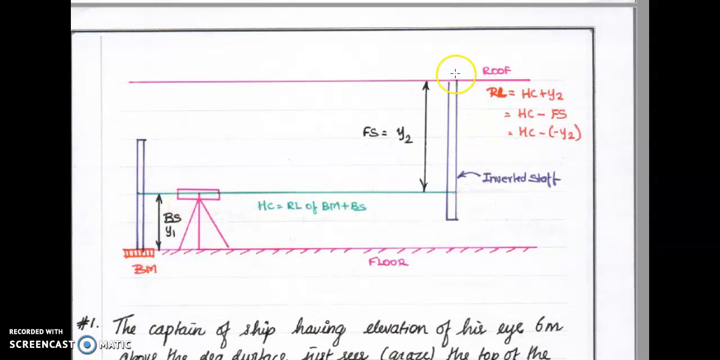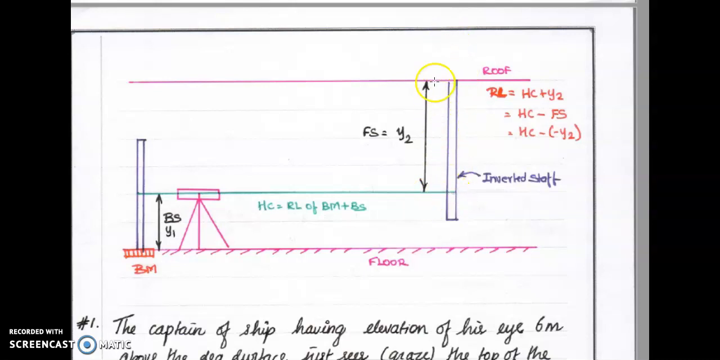Then here the leveling staff was held inverted. During the observation it is considered negative. It was noted with a negative value. So how do you get the RL of this point? The benchmark is here. RL of benchmark is say 200, plus 1 meter, 201. So the RL of height of collimation, the RL of line of sight, is 201 meter.